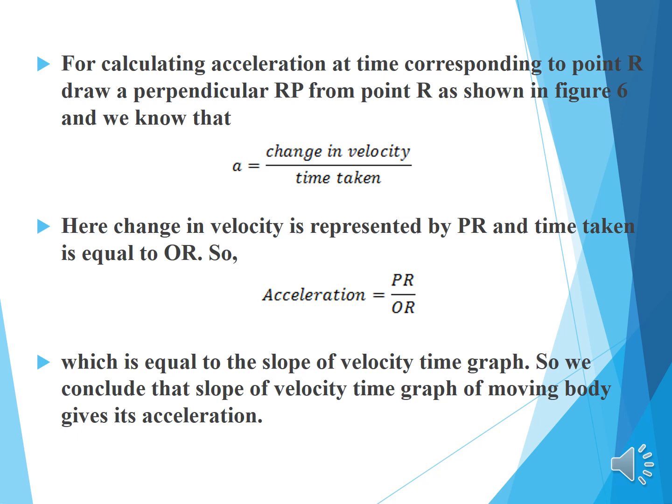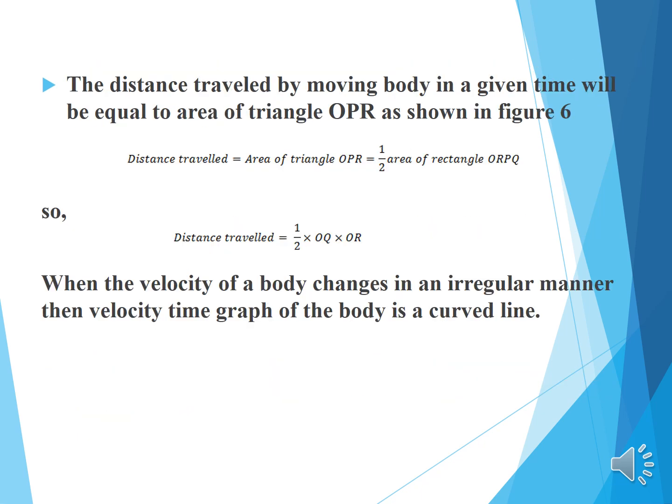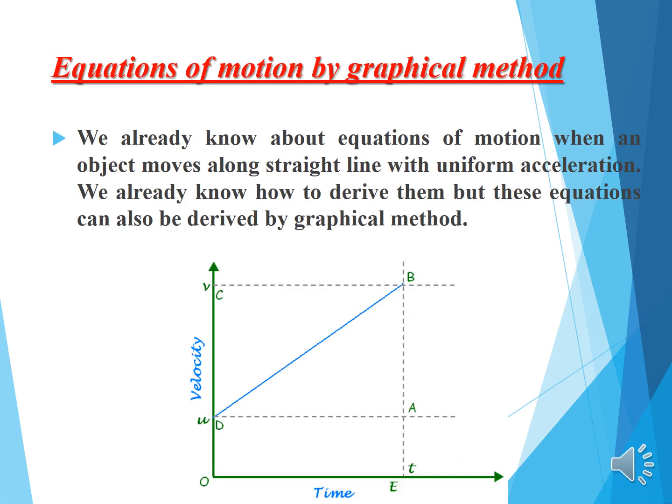So we conclude that the slope of the velocity time graph of a moving body gives its acceleration. The distance travelled by a moving body in a given time will be equal to the area of triangle OPR as shown in figure 6, which means the distance travelled is equal to the area of triangle OPR, which is equal to 1 by 2 into OQ into OR. When the velocity of a body changes in an irregular manner, then the velocity time graph of the body is a curved line.